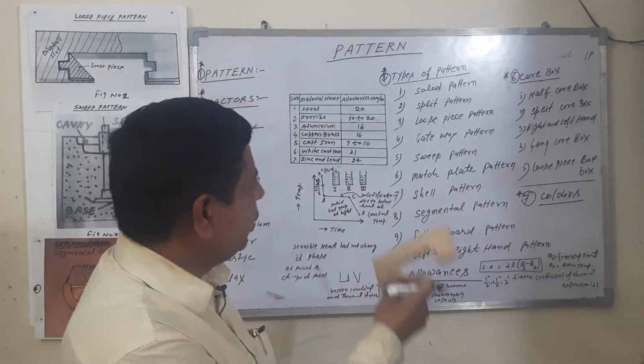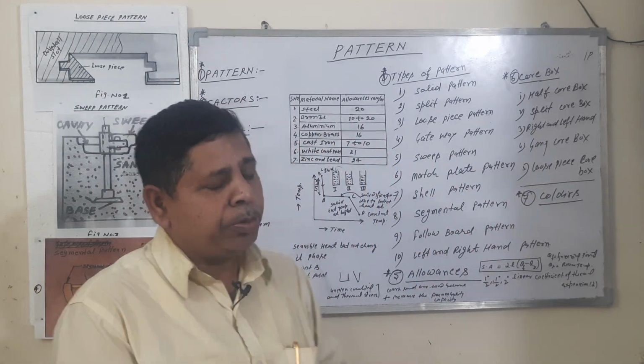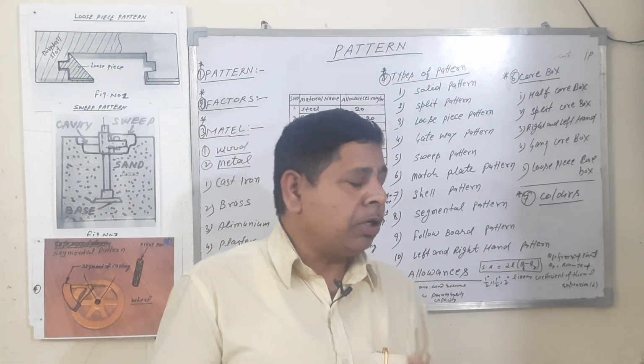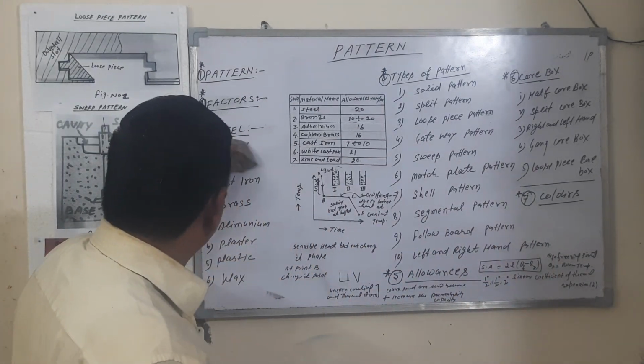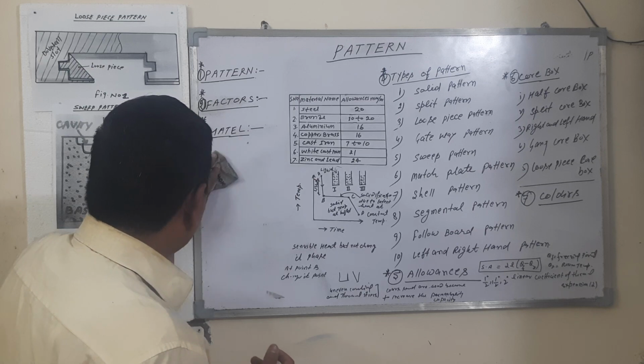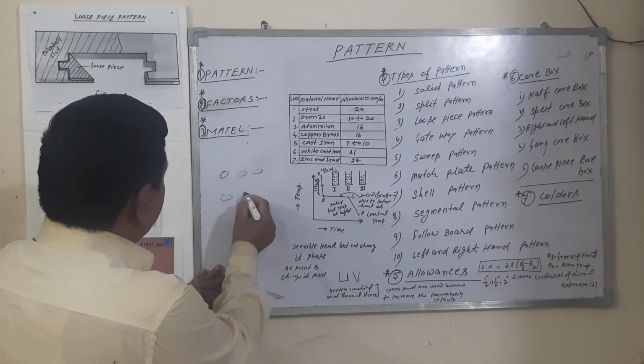This is a loose piece pattern. Gateway pattern. The gateway pattern is generally used for mass production, to get a number of pieces like this. The number of gates are made like this. This is 1, this is 2, 3, 1, 2 and 3.